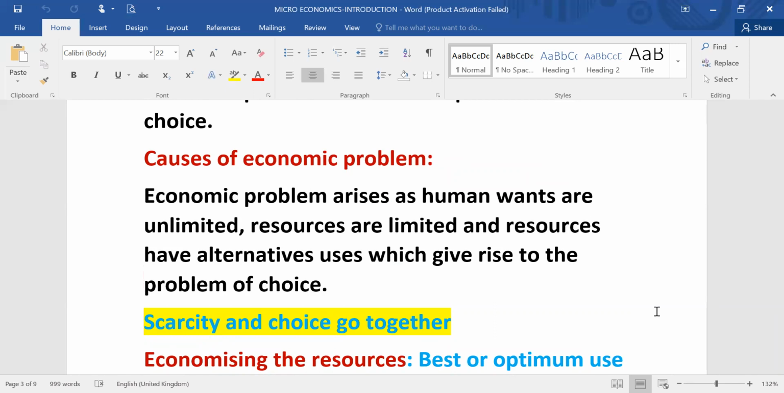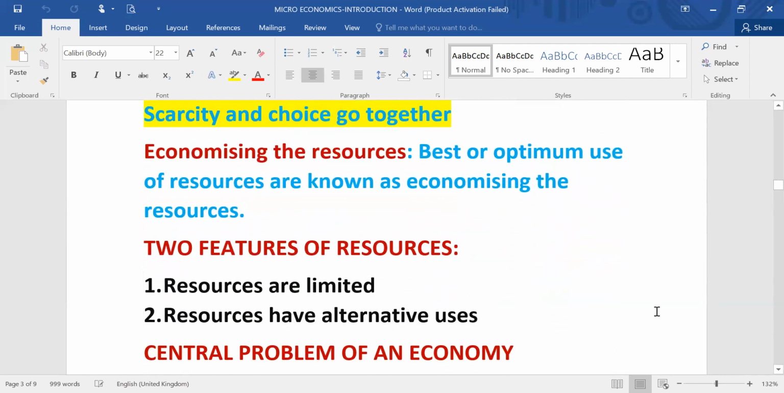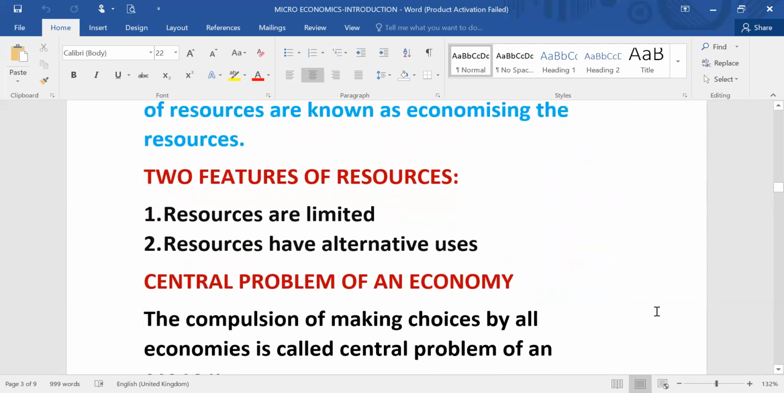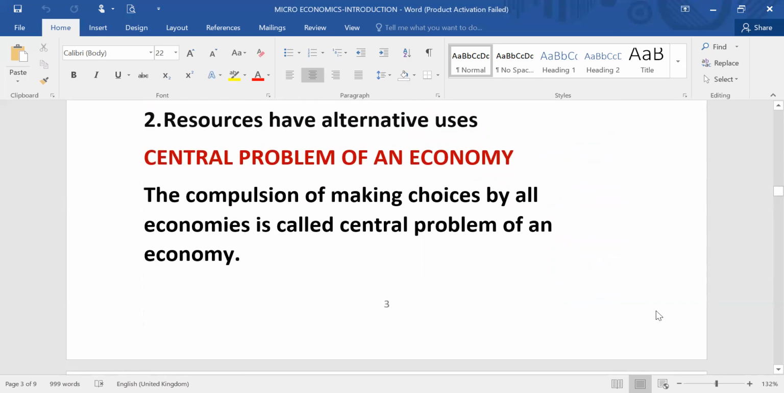The next topic is the meaning of economizing the resources. Economizing means best use or optimum use of resources. I just told you that resources have two features or characteristics: resources are limited and resources have alternative uses.